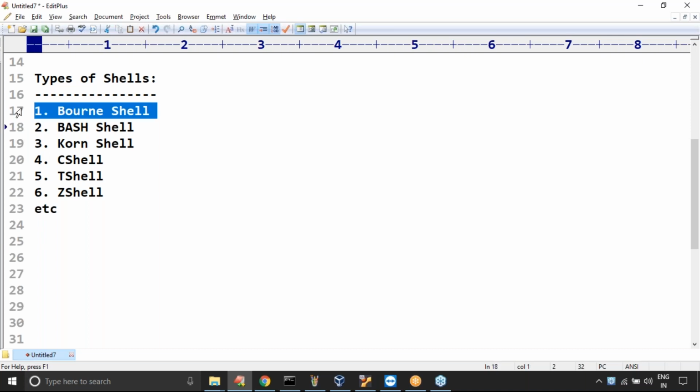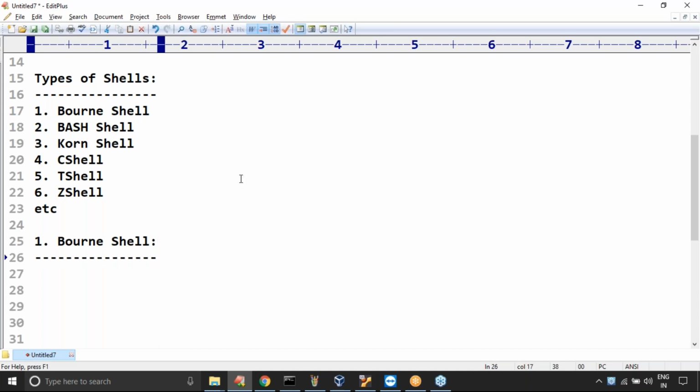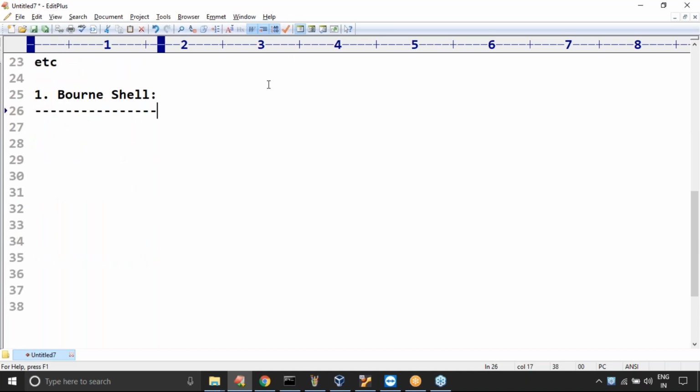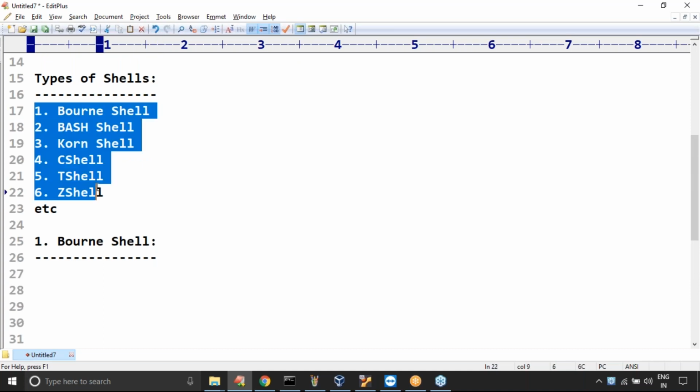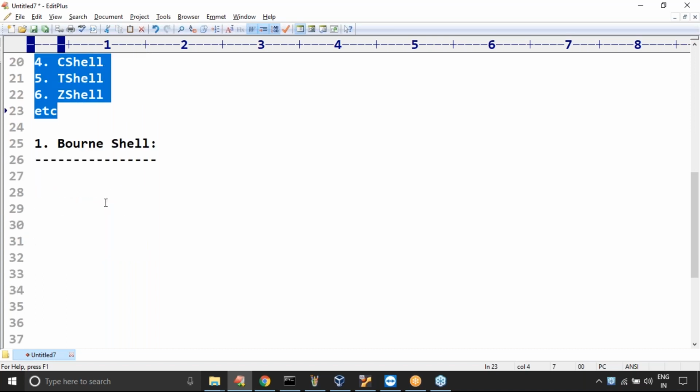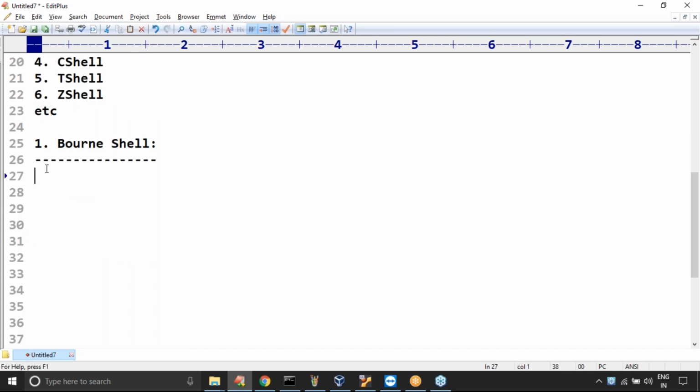If I consider bash shell here, just observe that. Do you know the first shell, Bourne shell, the oldest shell we have? Up to this, any doubt? Can you please confirm? Bourne shell, bash shell, Korn shell, C shell, T shell, Jed shell, multiple types of shells are there.